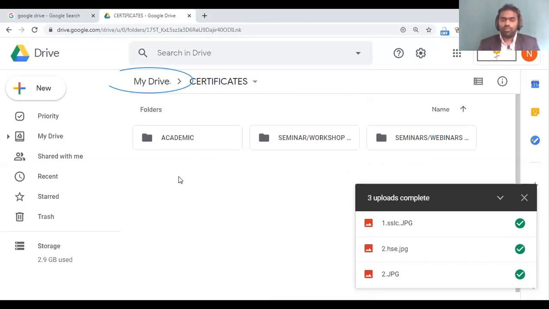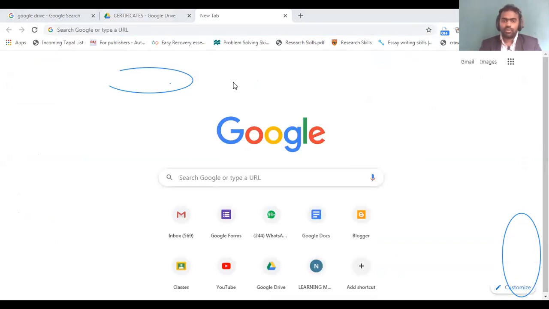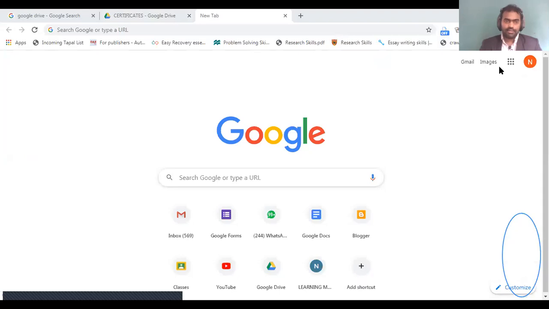Okay, now we need to try to access these files. Now you can see that these files are already added into Google Drive. If you need to see how you can access them, suppose I am asked to produce my SSLC certificate all of a sudden by my department or any other higher authority. I cannot say that it is at home. Every time we will not be carrying it, isn't it?